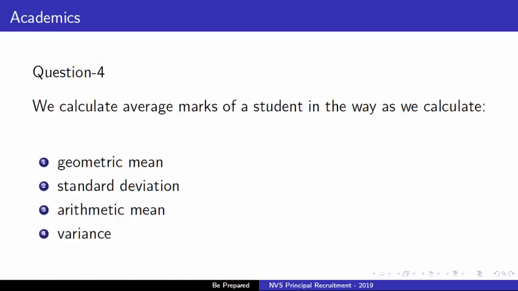So next, fourth question is, we calculate average marks of students in the way as we calculate. Options are number 1, geometrical mean. Second option is standard deviation. Third option is arithmetic mean, and the last option is variance. Correct answer is option 3rd, that is arithmetic mean.